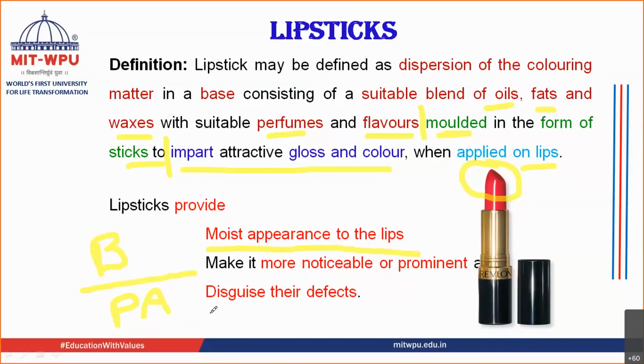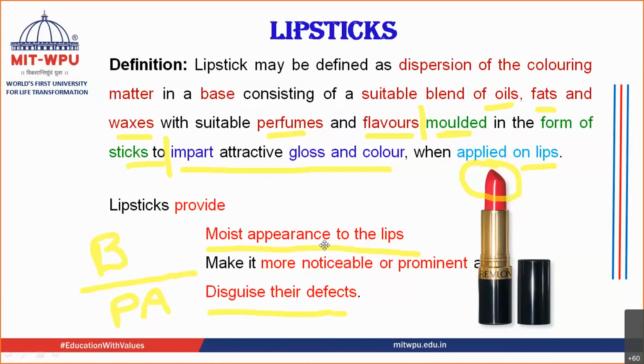And if there are some defects in the lips, then you can remove those defects. One of the other reasons given in the literature is to make the smaller lips look broader and to make the broader lips look smaller. If you want to make it that way also, then you can provide that. That is altering the appearance. The broader lips are there, and you want to make them look smaller.